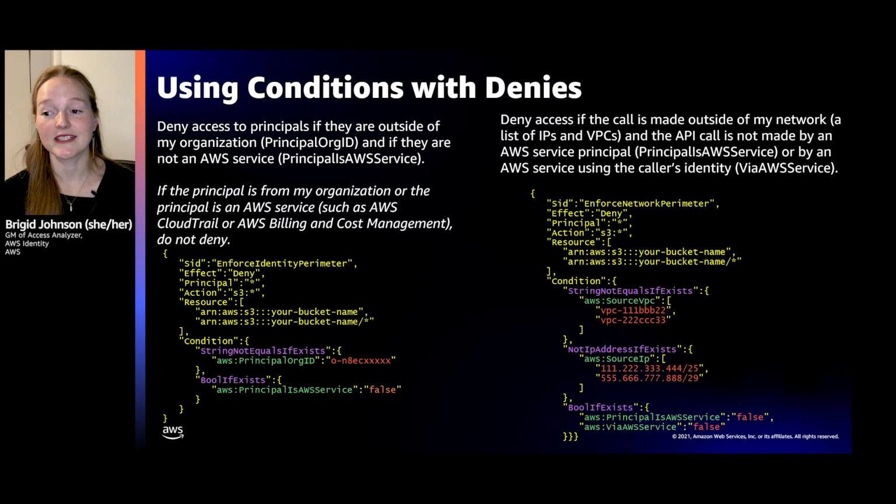And you can see that VPC list in orange on the right-hand side policy. That VPC list is ORed, right? So it can come from VPC 111 or VPC 222. And if it's not one of those, then that condition is met and the deny would kick in along with the others, right? All right, so that's a super fun policy.